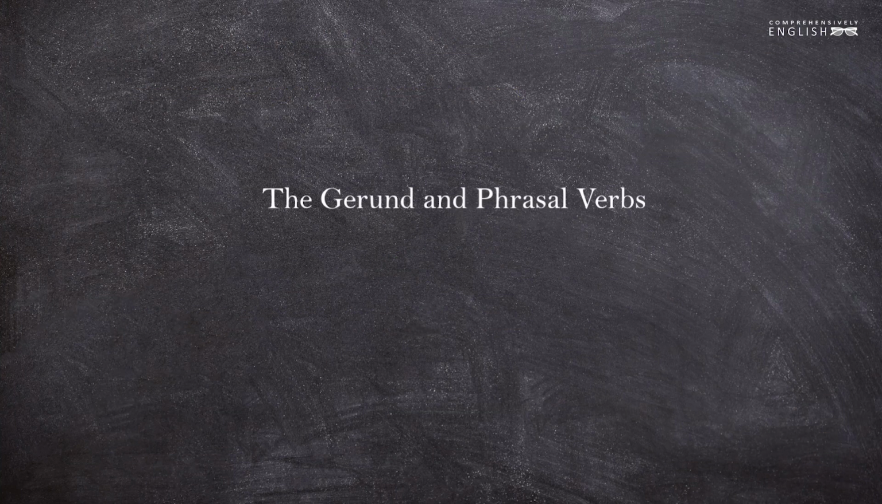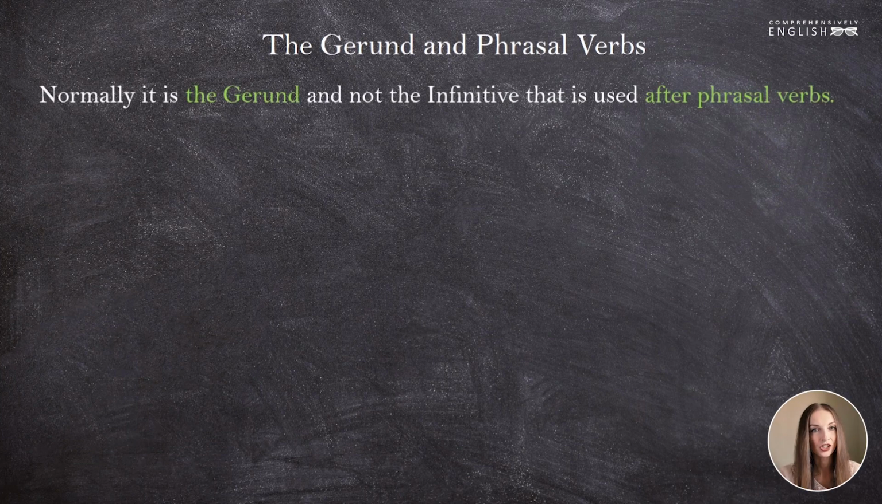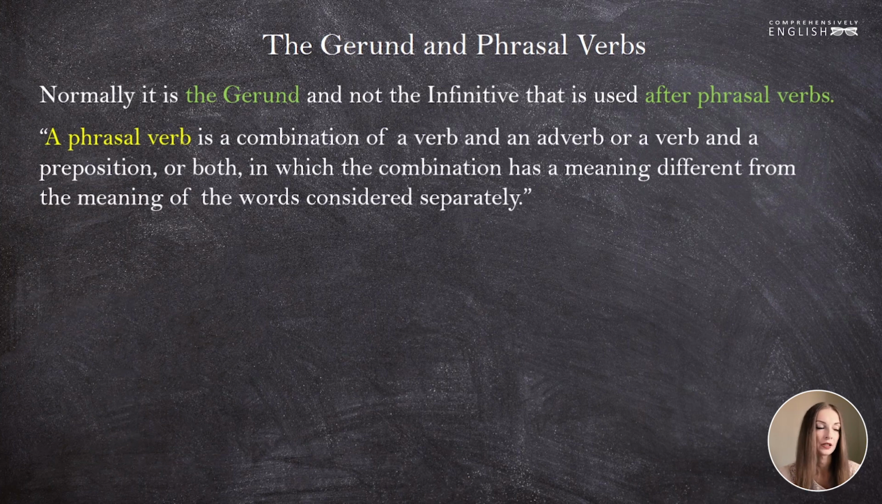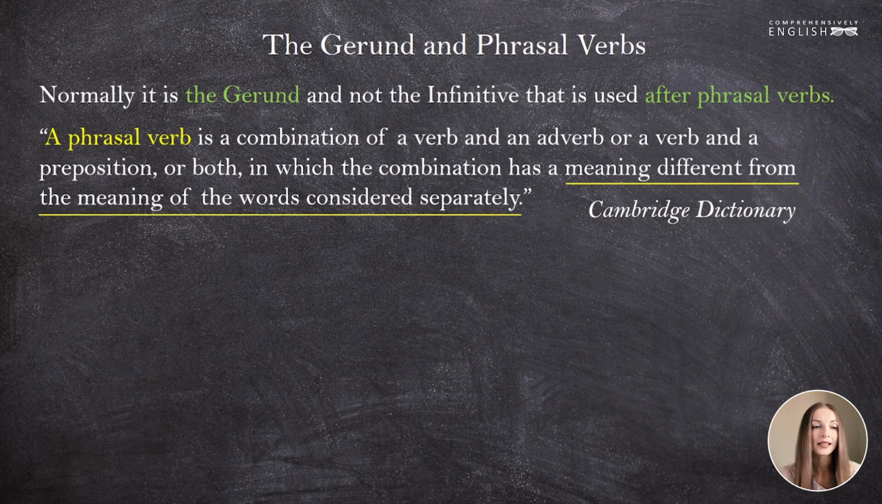Gerund and phrasal verbs. Normally it is the gerund and not the infinitive that is used after a phrasal verb. Before we go deeper, let's define what a phrasal verb is. A phrasal verb is a combination of a verb and an adverb, or a verb and a preposition, or both, in which the combination has a meaning different from the meaning of the words considered separately. Cambridge Dictionary. What I want to stress here is this part: has a meaning different from the meaning of the words considered separately.